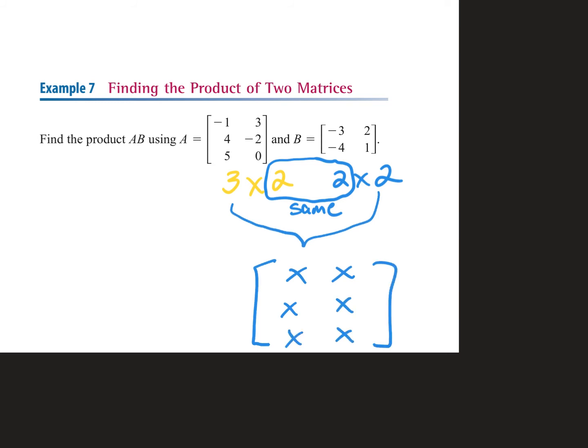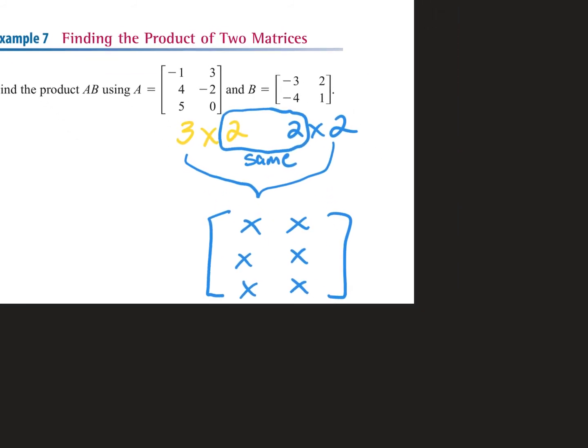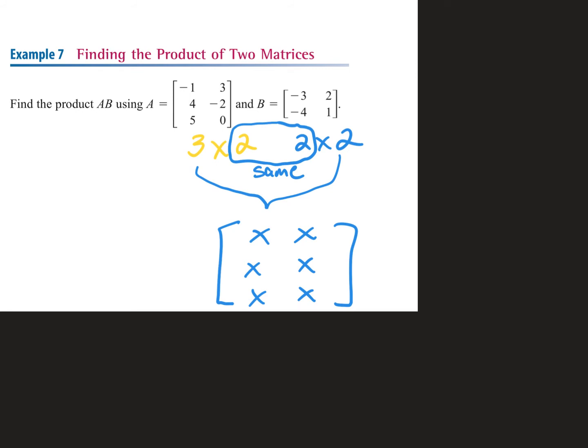This is how I think you should set up every single problem that you do with multiplication. Write the dimensions, like I just did. Circle the middle so you see that they're the same, and then bring the outside together because you're like, oh, okay, these are going to be the new dimensions. And then write a little prototype of what it looks like, because now this is super easy to follow. And when the middle's not the same, then you can't. Like if it was a 3 by 3 and a 2 by 3, then no, you couldn't.